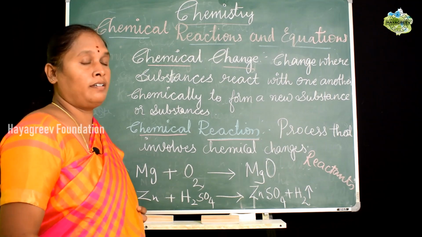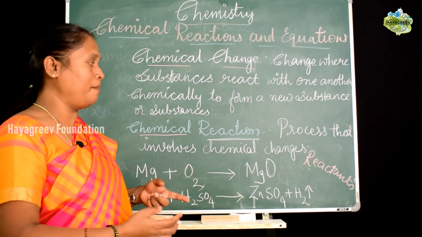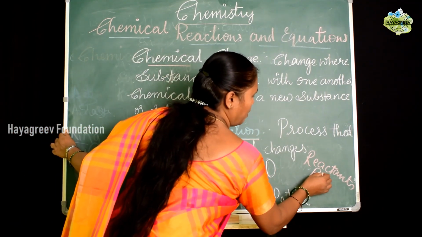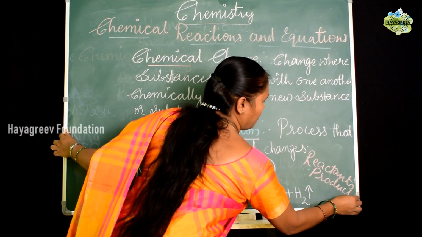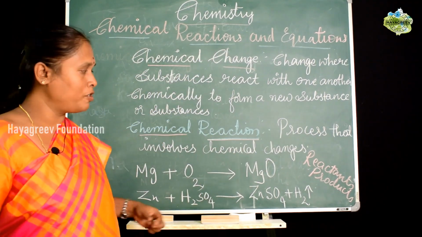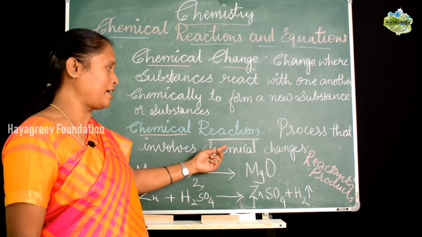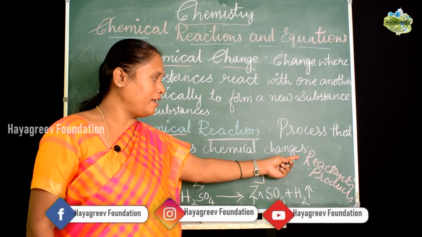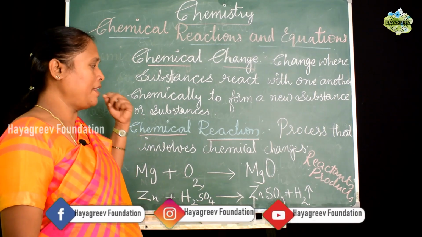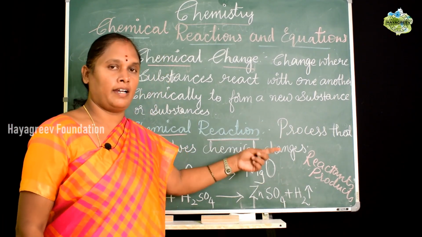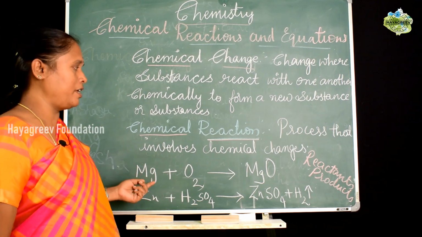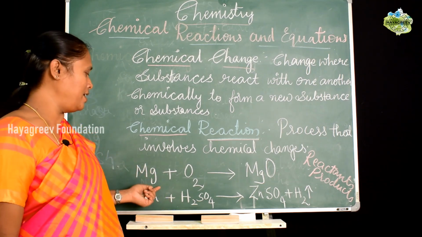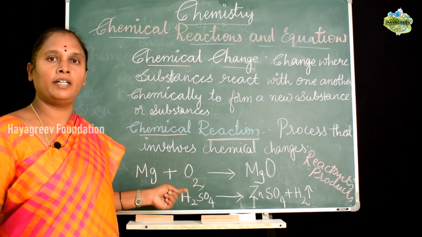Okay, and after the chemical reaction is completed, some new substances will be formed, and those will be called the products of a chemical reaction. Usually, whenever you represent a chemical reaction using a chemical equation, you will write the reactants on the left hand side and the products on the right hand side. I have taken two examples. We will just learn what actually happens here and then come to the equation.